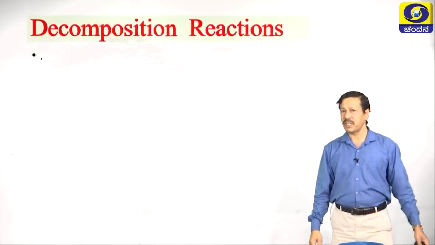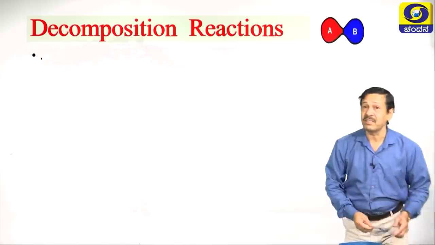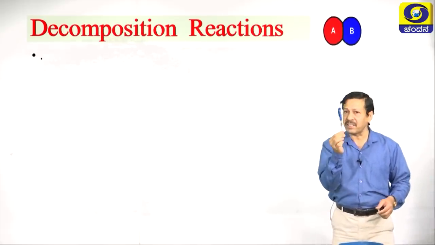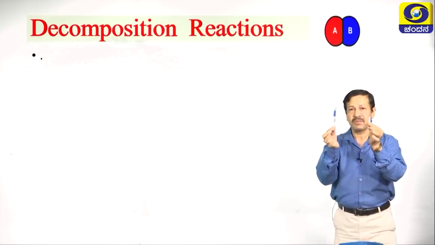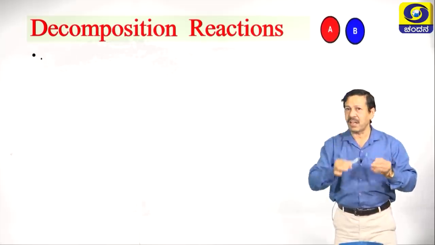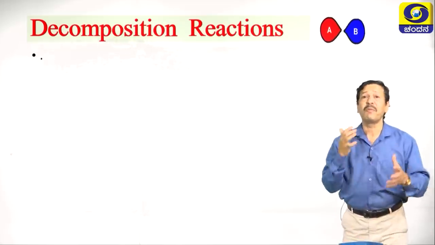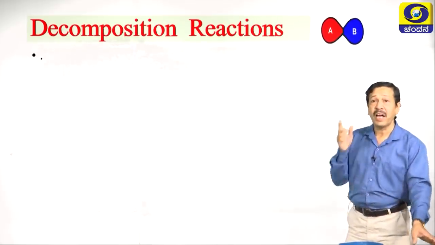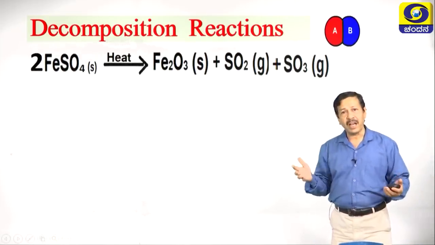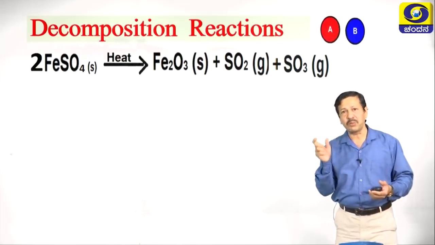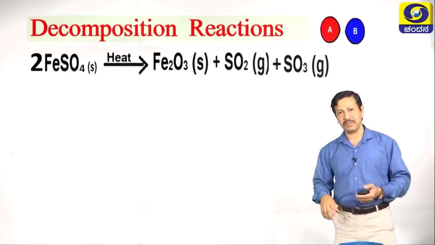Now let us move on to the next one, decomposition reaction. A very simple analogy I can give: same thing in reverse. I have one reactant. I will break the bond and I will get two products. Very simple. You are seeing the animation also. AB compound decomposes by the application of energy and produces A and B, two products. Thus in a decomposition reaction, one reactant breaks up into two or more products. Such reactions are termed decomposition.